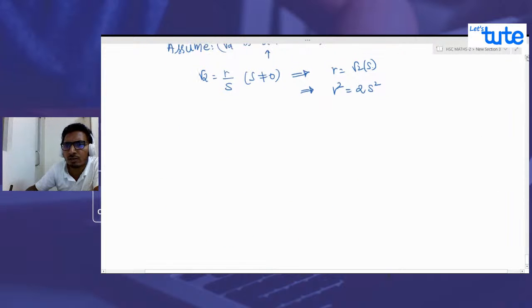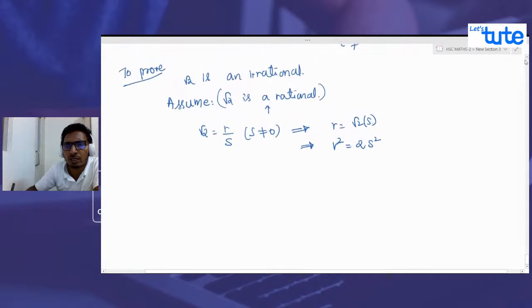Let me give you a small revision. Again, root 2 is an irrational number. This is what we are trying to prove, but we are using the contradiction method. We are assuming the statement that root 2 is a rational number, and trying to solve. At one point, we'll see that what we have assumed is wrong. So we assume root 2 is rational.